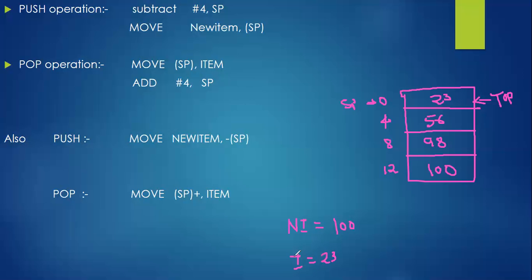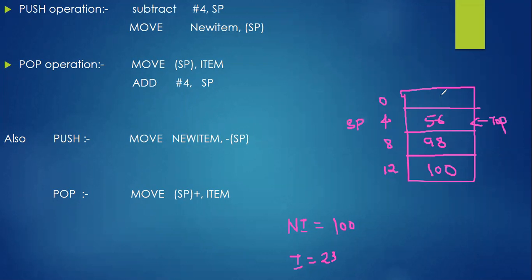Okay, so now I need to release this stack location. How can we do that? We need to update our stack pointer, which was pointing to 0, to 4 exactly, so that the top of the stack can be updated to the next value.